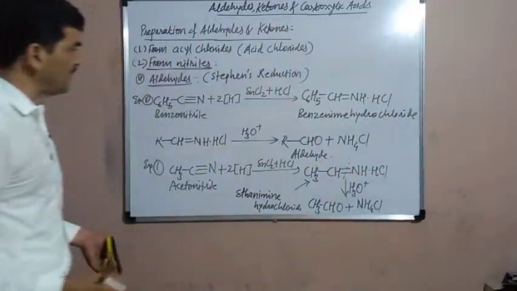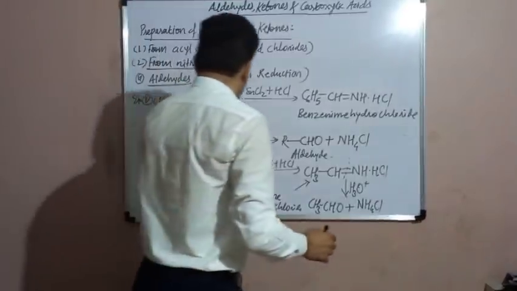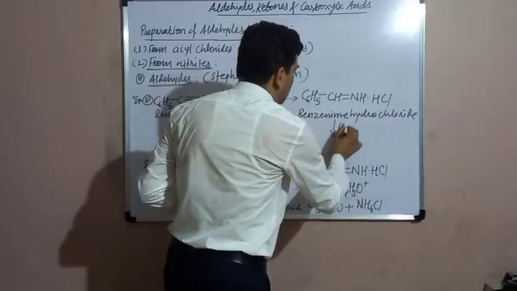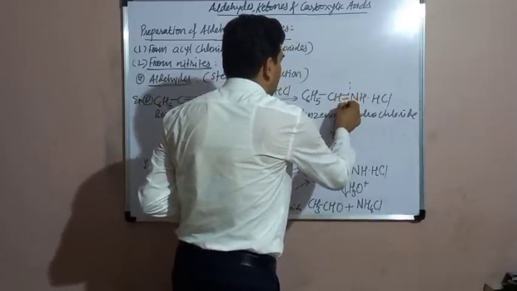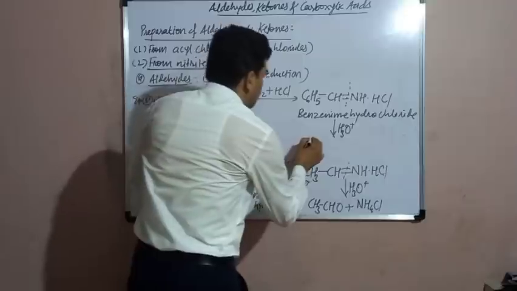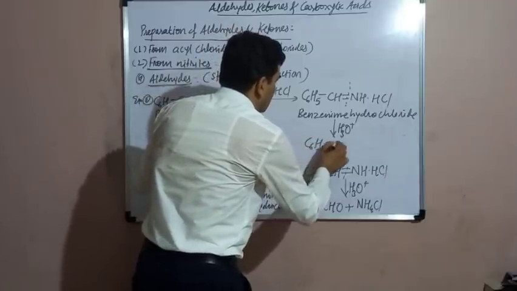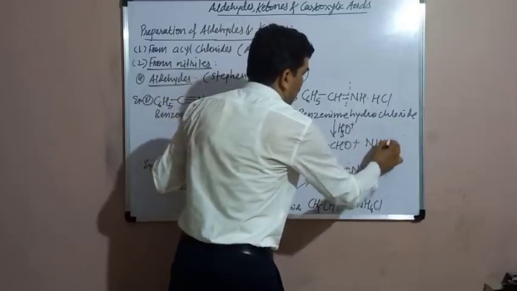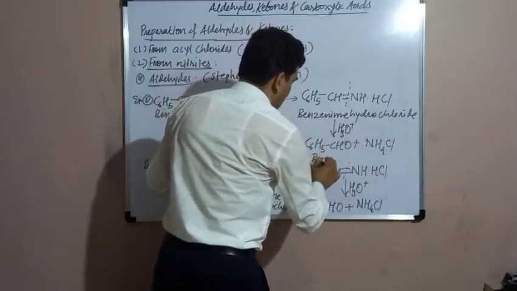Further, the benzenimine hydrochloride, when hydrolyzed by dilute acid, will form C6H5CHO, benzaldehyde, plus ammonium chloride. This is the benzaldehyde.